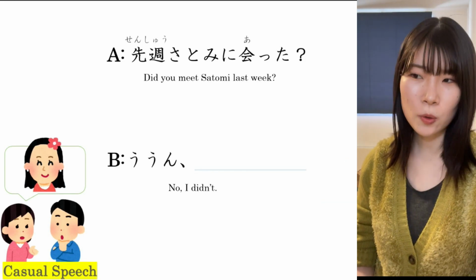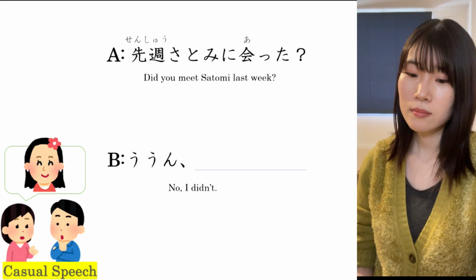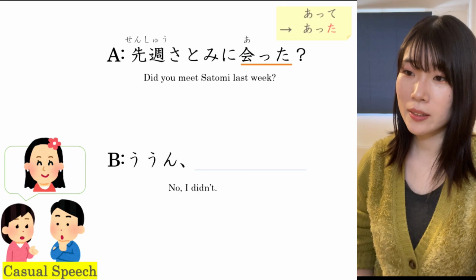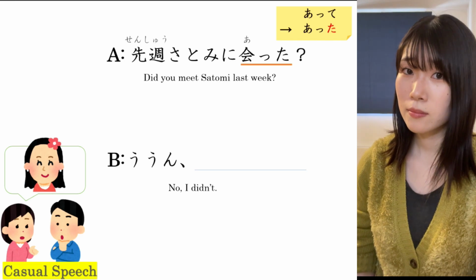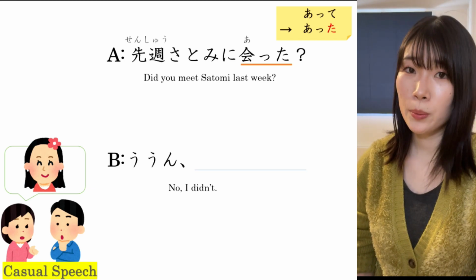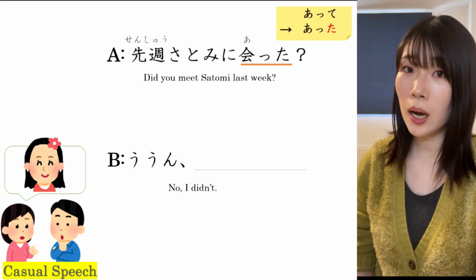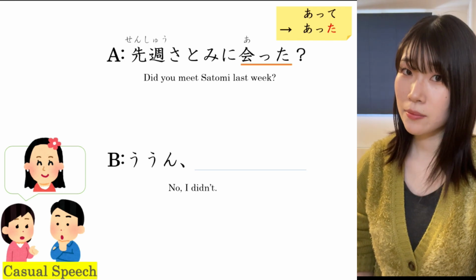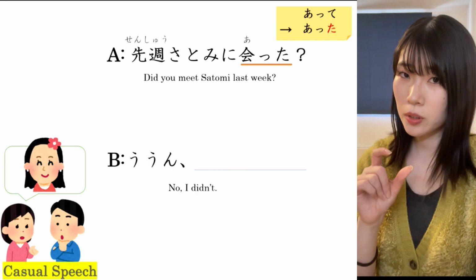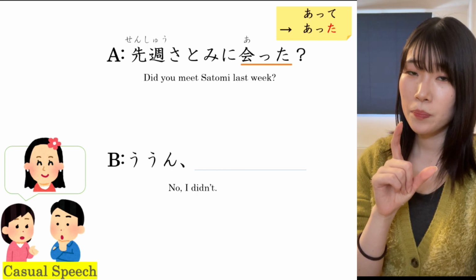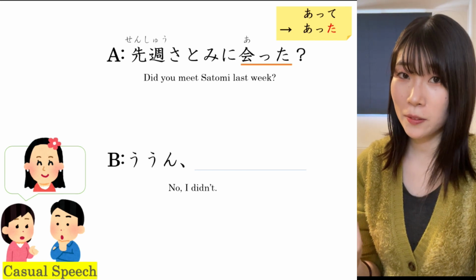先週、里見に会った？会った、た form です。会った, met. Did you meet 里見 last week? No, I didn't. I didn't meet her. Verb 会う, to meet, う verb です。So in order to make ない form, change the last う sound to a sound and then add ない。But this one, 会う, is kind of an irregular one. Do you remember?